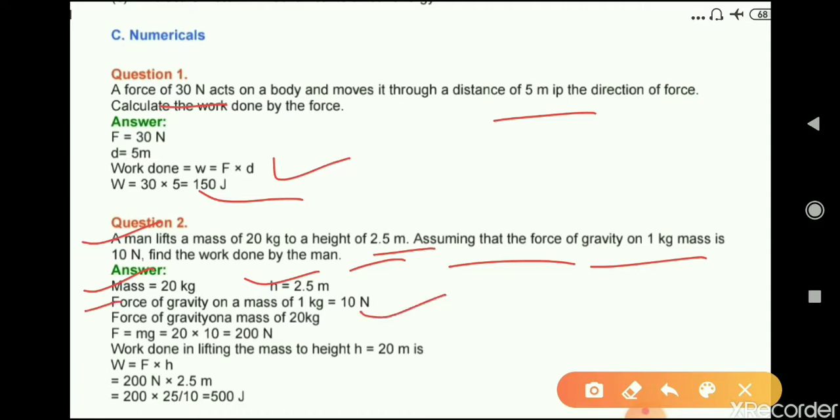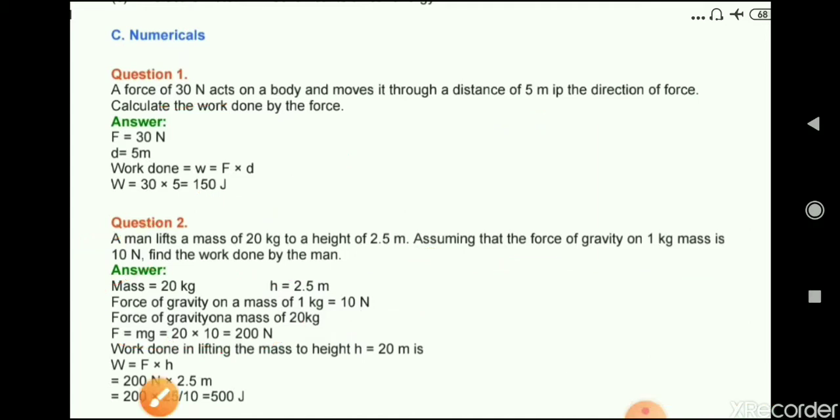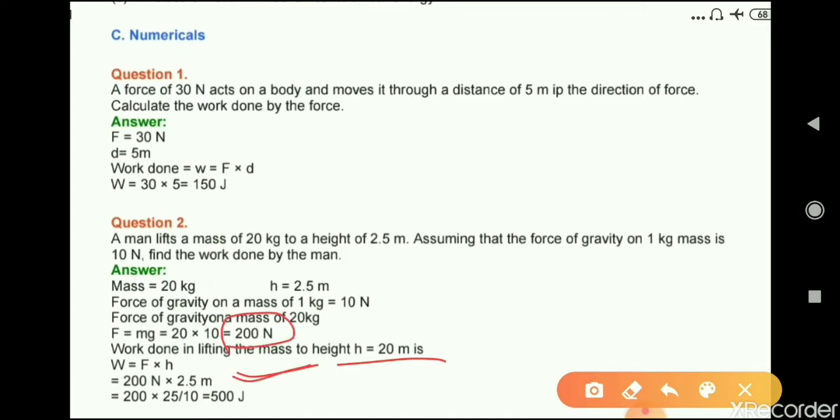Force of gravity on a mass of 20 kg will be 200 Newton, because the formula for force is mg, mass is 20 and gravity is 10. So 200 Newton. Now work done in lifting the mass to a height of 2.5 meter is force into displacement. Force we calculated here is 200 Newton and displacement, that is height, is 2.5 meter. Therefore we get the answer 500 joule.